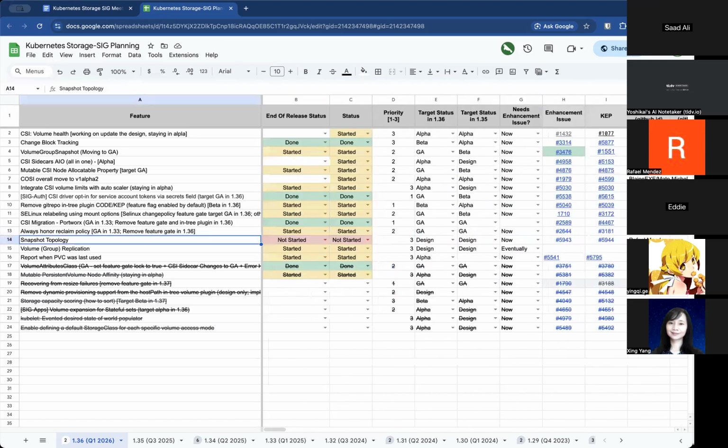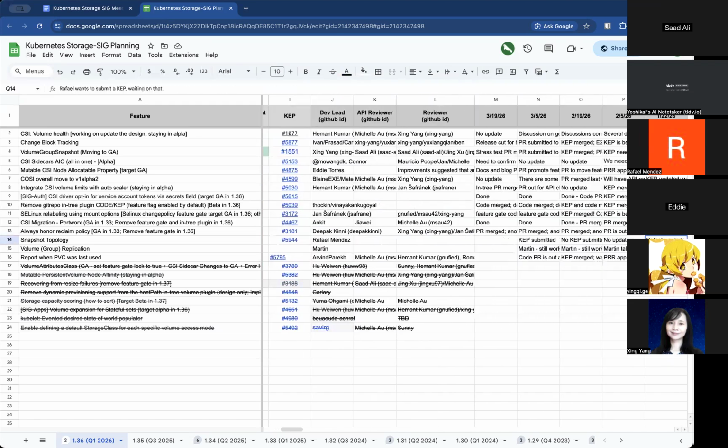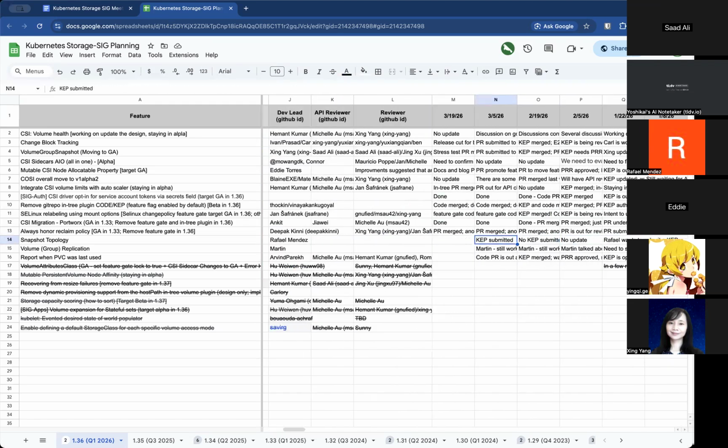Next we have snapshot topology, which was KEP submitted. I think that'll be the same here. Yep, I added it under the design review request for the agenda today on the doc. Okay.